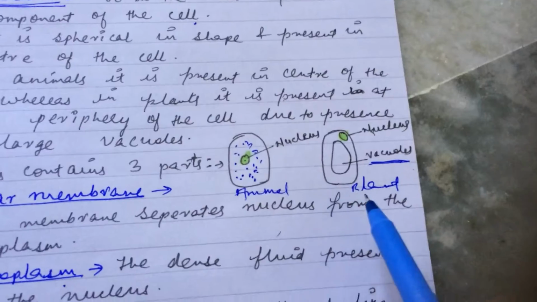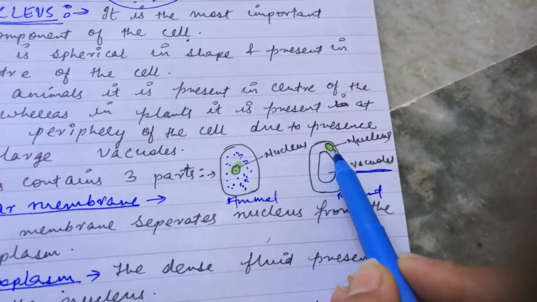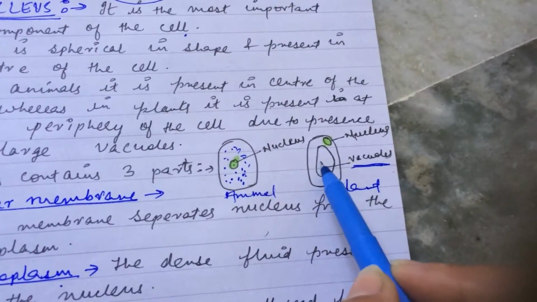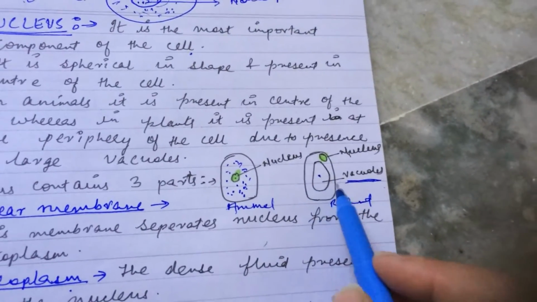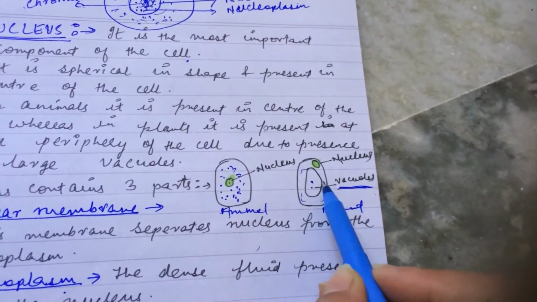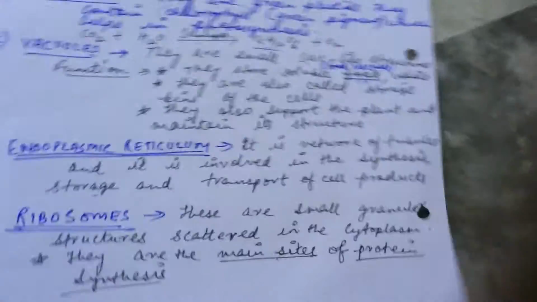You can see in the structure in the case of plants here, the nucleus is present at the peripheral part, and the majority of the part occupied in the plant cell is the vacuole, right? So that means vacuoles are quite large, and they provide a particular shape or structure to the plant cell, right?